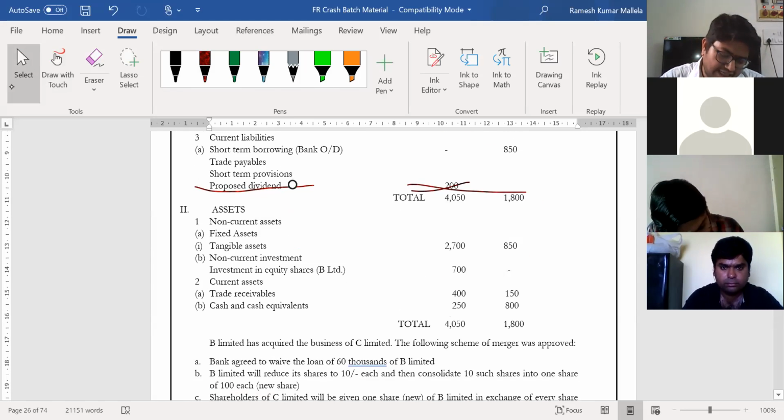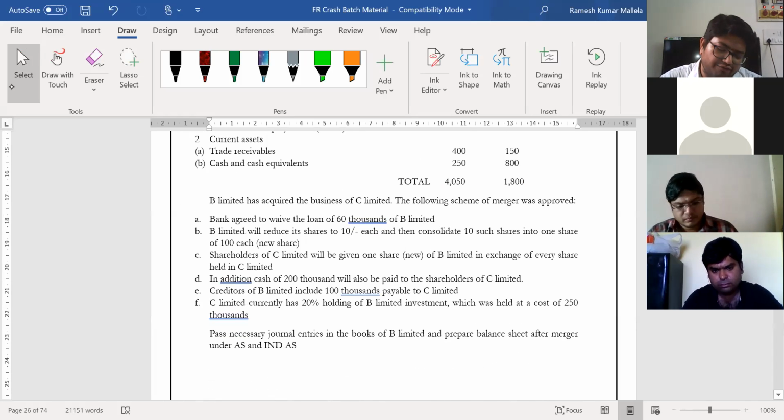Assets: tangible assets, non-current investments, investment in equity shares of B Limited, current assets, trade receivables, cash and cash equivalents, total. B Limited has acquired the business of C Limited. The following scheme was approved. Bank agreed to waive the loan of 60,000 of B Limited.